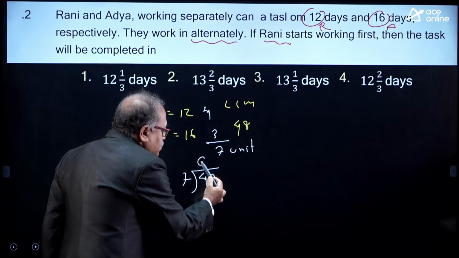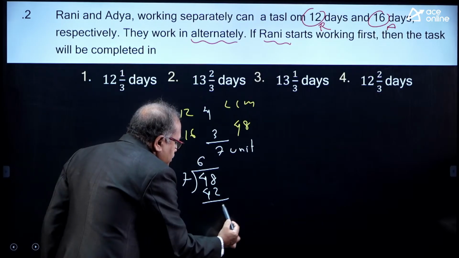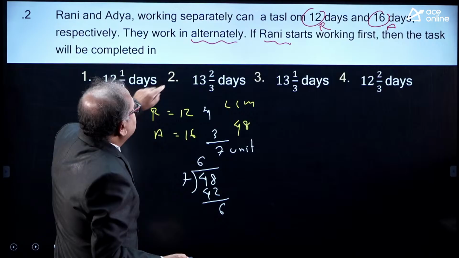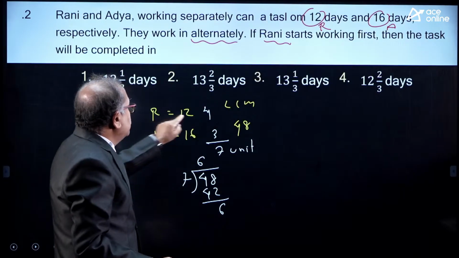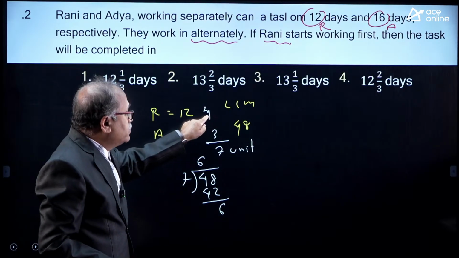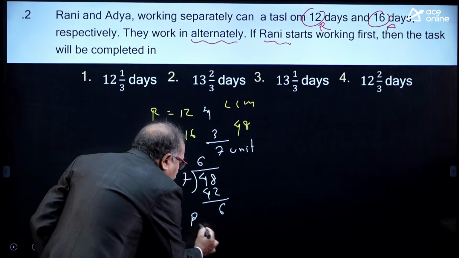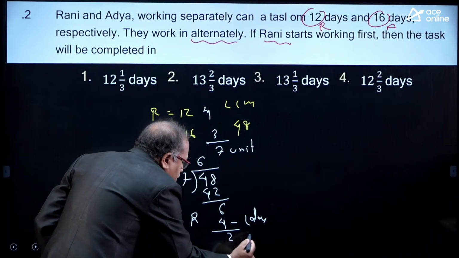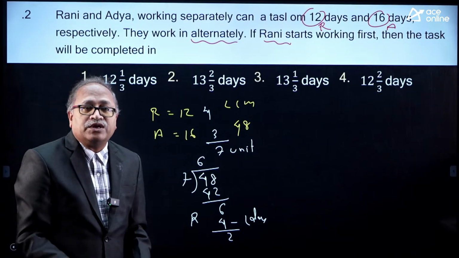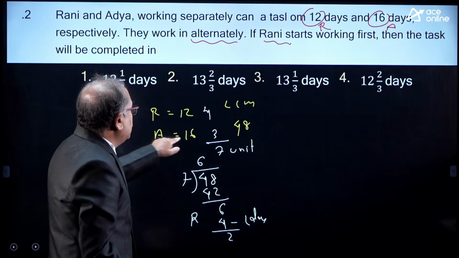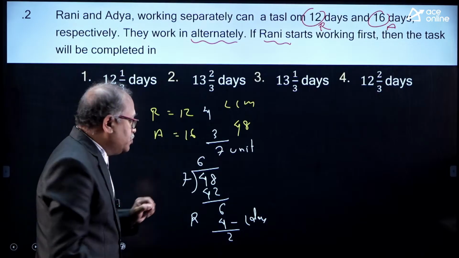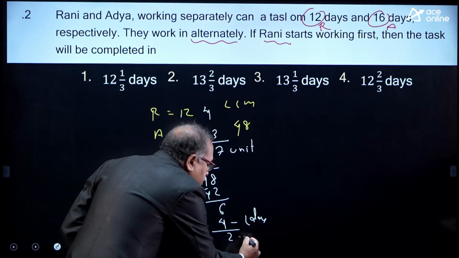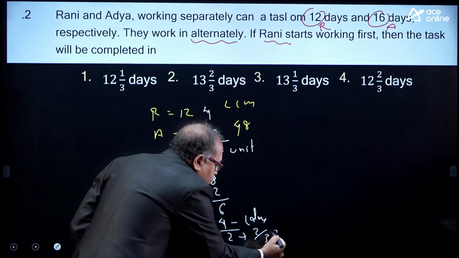7 times 6 is 42 and I am left with 6 over here. That means 6 units are left. Now, who started the work? R has started the work. So, R will work and 4 units will be completed. So, here R completes 4 units in 1 day. And the next day, what is the remaining units? 2 units. And the next day who will work? A will work and he completes 3 units per day, that means 2 units he will be taking 2 by 3 days.